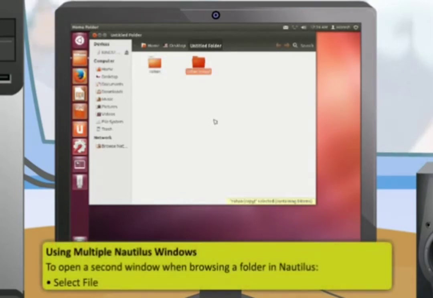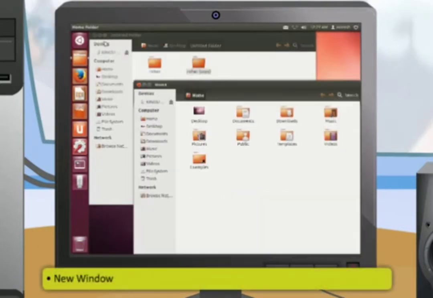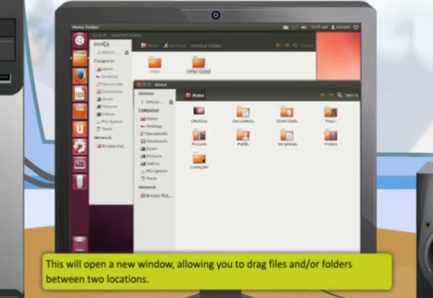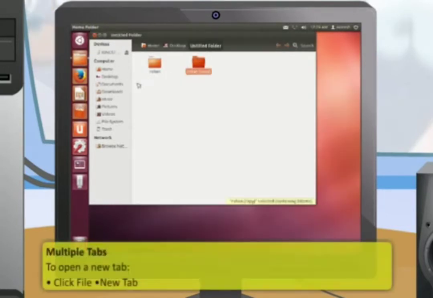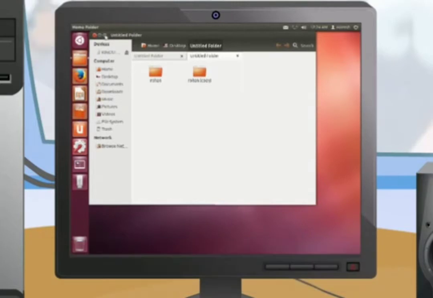You can also open multiple Nautilus windows by these steps. First, select File. Then, click on New Window. This will open a new window, allowing you to drag files or folders between two locations. To open a new tab, first click File, then New Tab. A new row will appear above the space used for browsing your files containing two tabs.